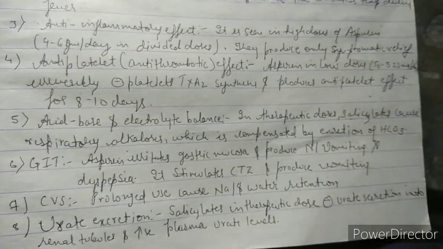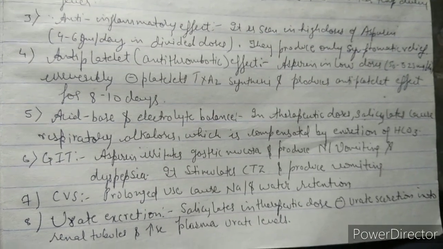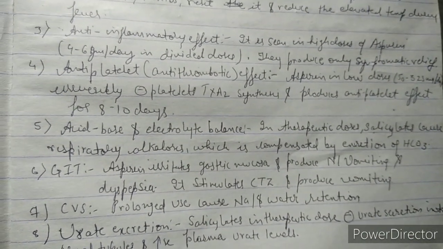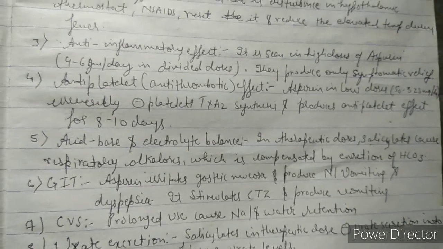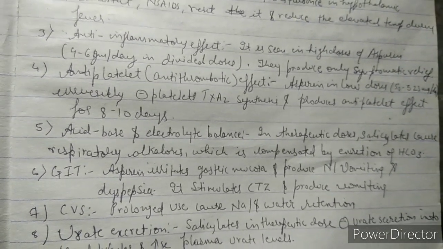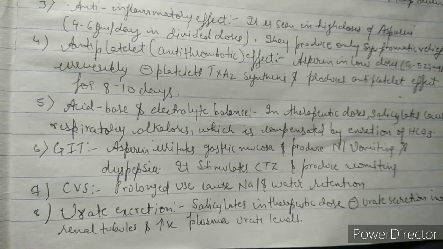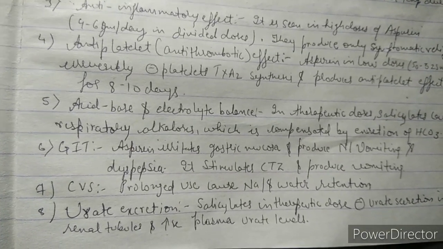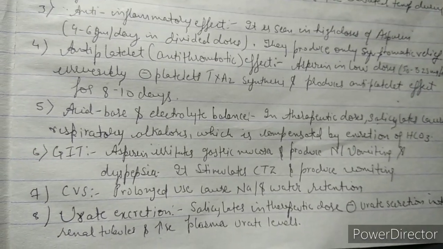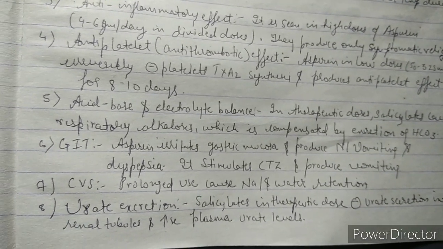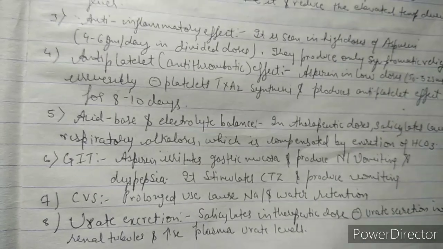Number fifth point, that is acid, base and electrolyte balance. In therapeutic doses of aspirin, salicylates cause respiratory alkalosis, which is compensated by excretion of bicarbonate. Number sixth point is the GIT, gastrointestinal tract. What is the pharmacological action in the gastrointestinal tract? Aspirin irritates gastric mucosa and produces nausea, vomiting and dyspepsia.